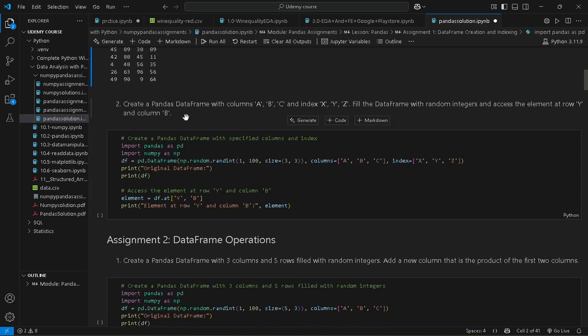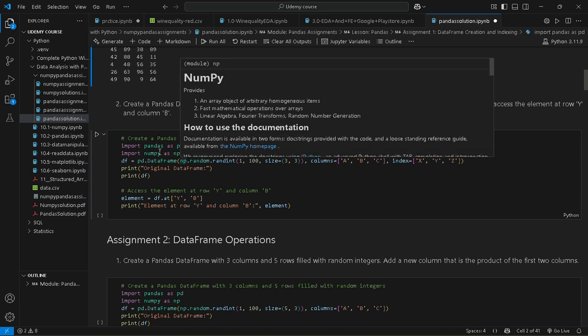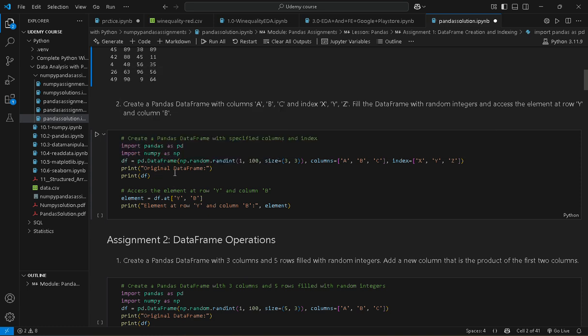Next question: create a pandas data frame with columns a, b, c and index x, y, z. Fill the data frame with random integers and access the element at row y and column b. So we import pandas, these are our libraries, and we create the data frame where np.random is our random function to choose any random number between 1 and 100, of size 3 comma 3, because the question says the columns should be a, b, c and the index should be x, y, z.